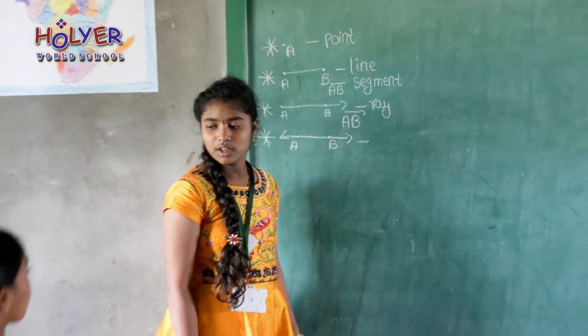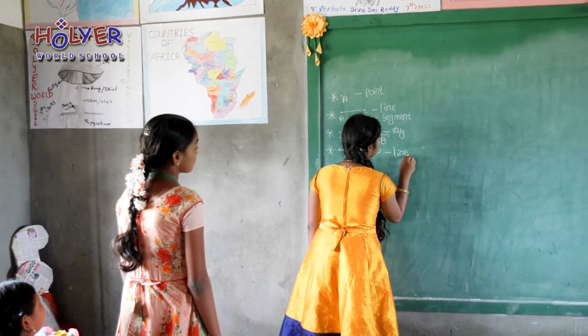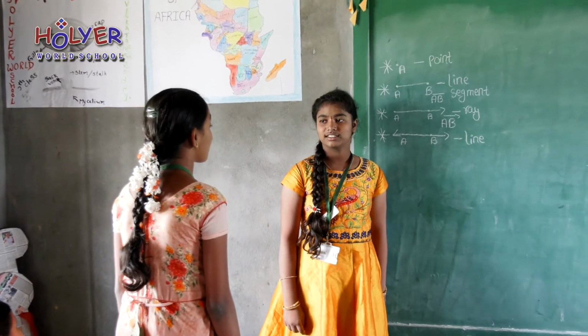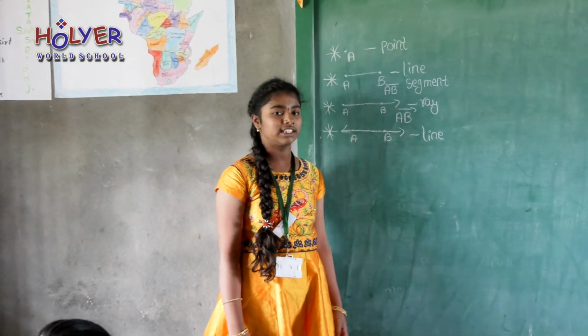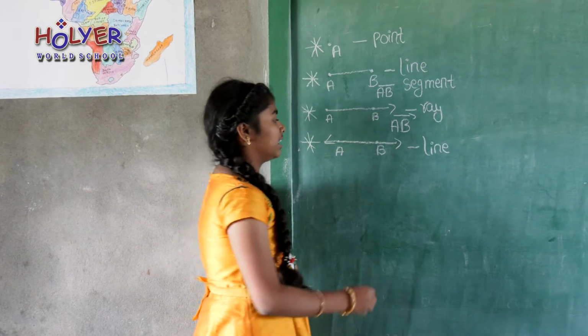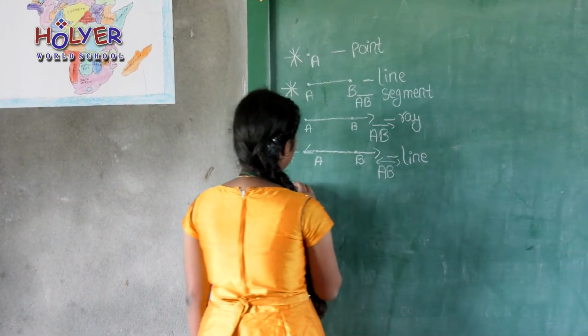Bhavani, please stand. What is this called as? Side. Did you know the definition of the line? Yes. Line has no endpoints. Okay, thank you. Please be seated. If you extend line segment AB in both directions endlessly, we get line. It has no end points and it has no fixed length, and it is usually represented by AB line.